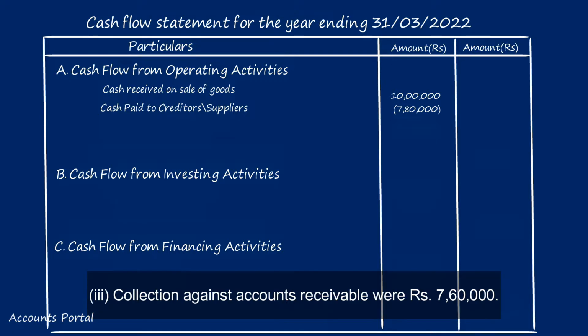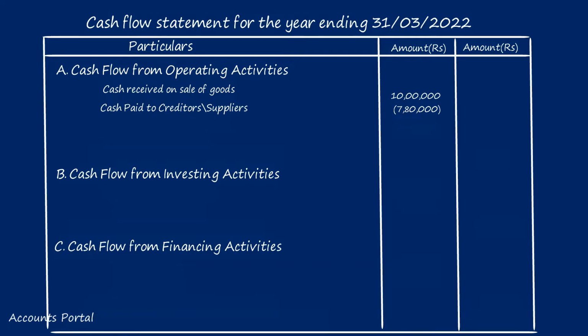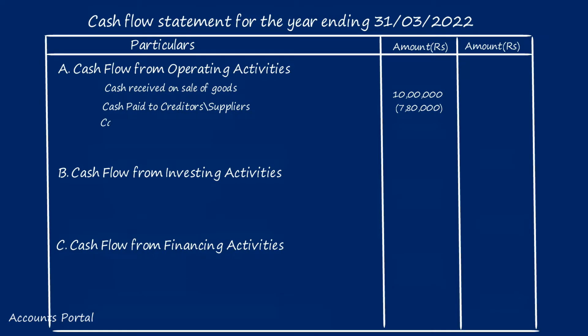Third point, collection against accounts receivable 7 lakhs 60,000. That means we collected from our customers. Cash received from customers or debtors is again an operating activity. So cash received from customers, that is basically our debtors, and because it is cash received, it will be a positive figure, 7 lakhs 60,000.